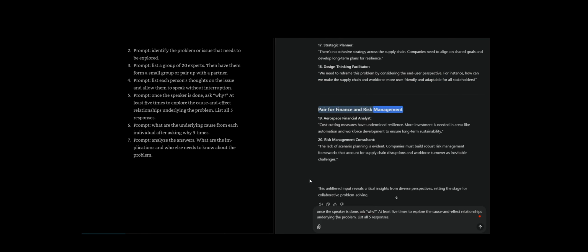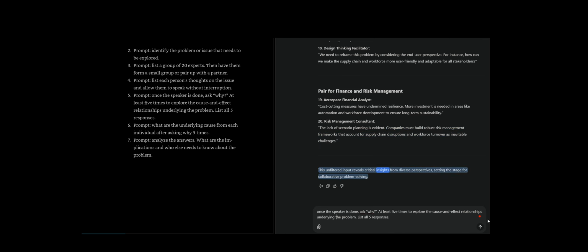Group 6. Finance and risk management. 19. More investment is needed in areas like automation and workforce development to ensure long-term sustainability. 20. Risk management consultant. Companies must build robust risk management frameworks that account for supply chain disruptions and workforce turnover as inevitable challenges. This unfiltered input reveals critical insights from diverse perspectives, setting the stage for collaborative problem solving.